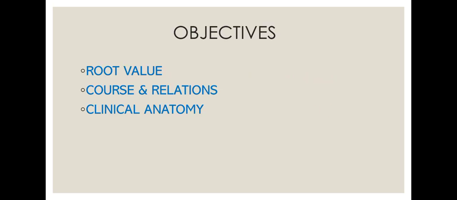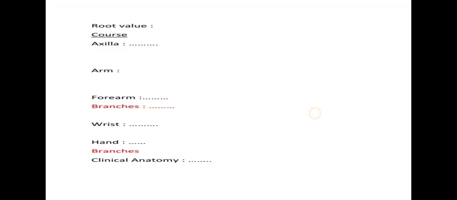The objectives of this session: first of all, we are going to see the root value of the ulnar nerve, that is, from where it arises. Then the course and relations of the ulnar nerve, and finally the clinical anatomy of the ulnar nerve. First, I'll say how to write any particular nerve in the university examination in first year, when the median, radial or ulnar nerve comes in an exam.